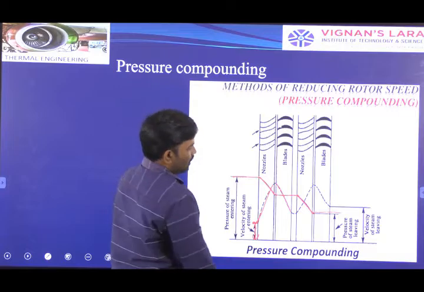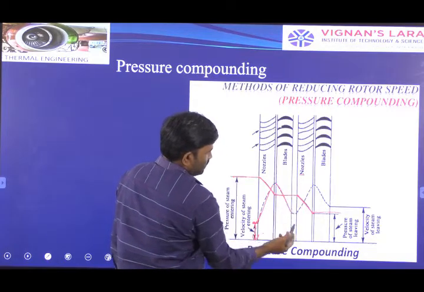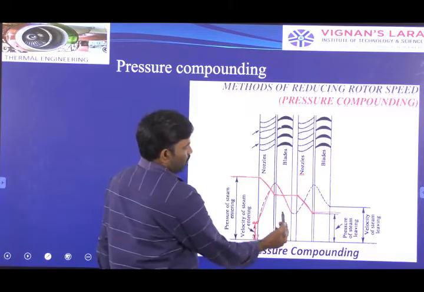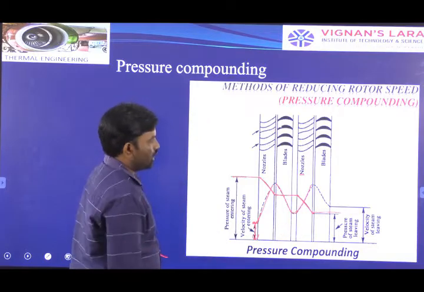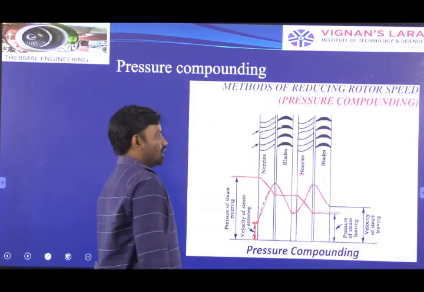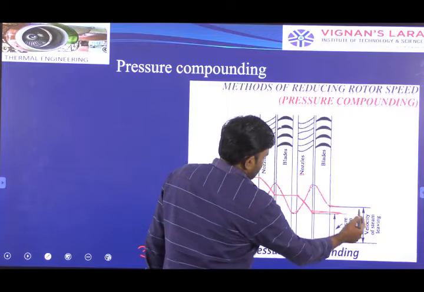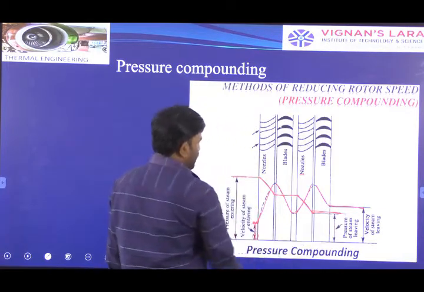And the shaft delivers some quantity of work output. Later, in the next set of nozzles, the pressure energy decreases, and similarly the velocity increases. Later, on the blades, velocity is absorbed by the blades and transmitted to the shaft, and pressure is constant. At the exit, we are getting low pressure and low velocity.